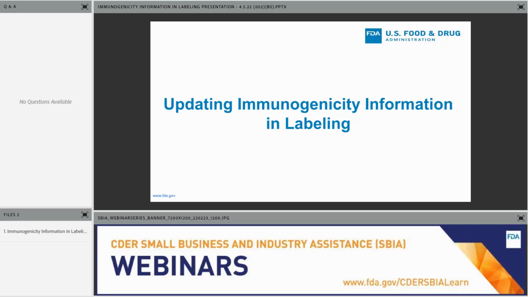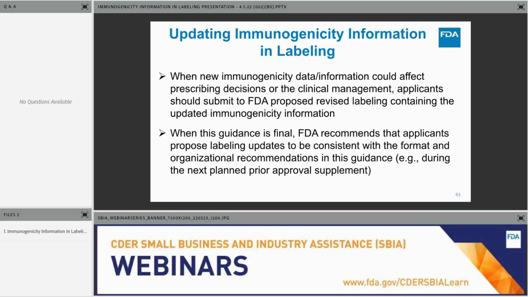concept in this presentation is updating immunogenicity information in labeling. So if we have new immunogenicity information that could affect prescribing decisions or clinical management, we recommend applicants submit a supplement with proposed updated labeling to include that information.